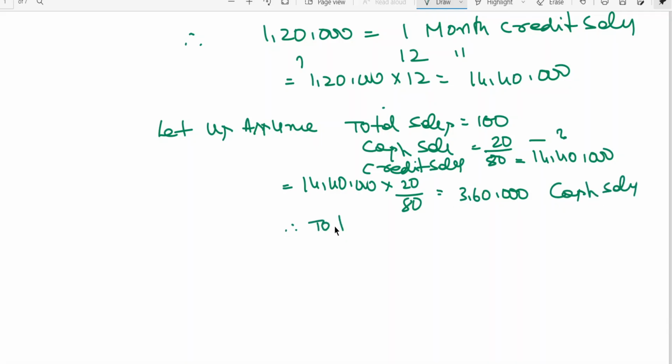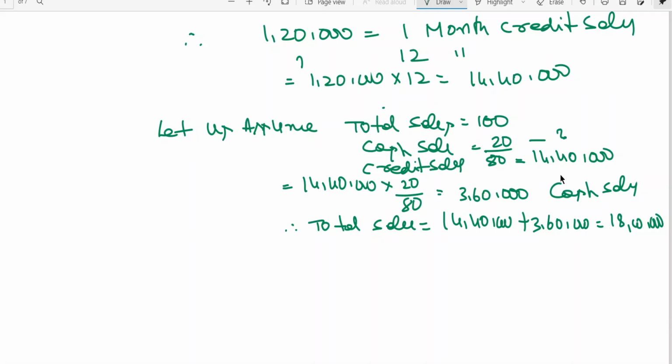Therefore, total sales is equal to 14,40,000 plus 3,60,000, which is 18 lakhs. You can also do it like this. 14,40,000 is equal to 80, so 100 how much? You'll get total sales. If you want, you can cross check also: 14,40,000 into 100 by 80. You're getting 18 lakhs. Clear?